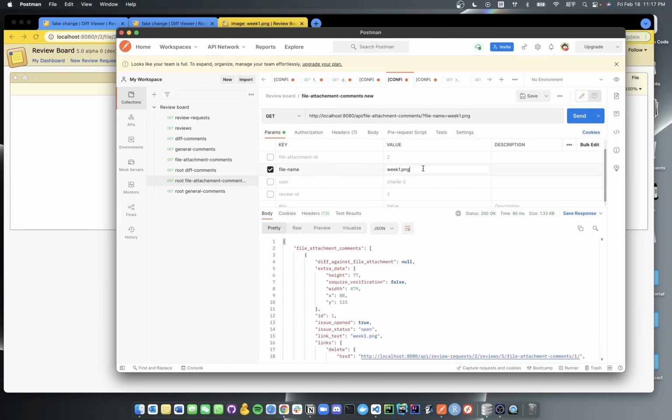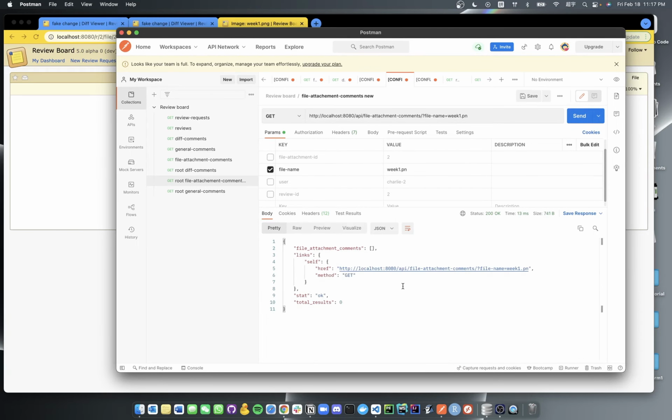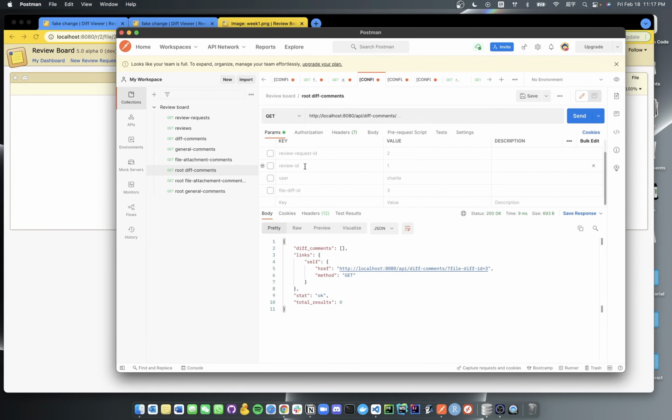And if we change the name, then we get 0 results with the file name week1.pm. For the diff comments, we also added 1 more query parameter so far, the file diff ID. So if users know the file diff ID, they can query the result by it.